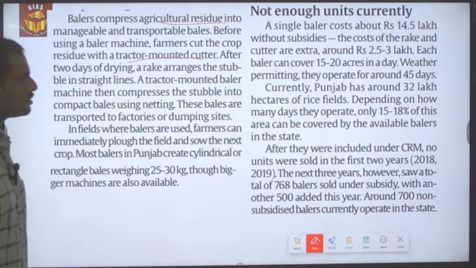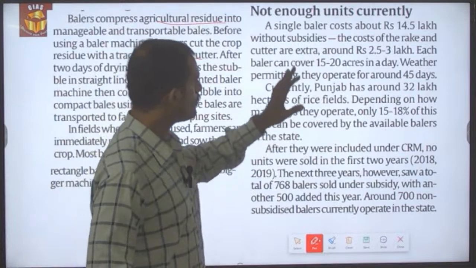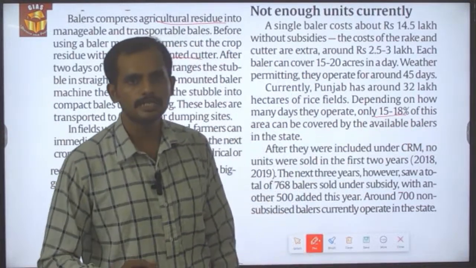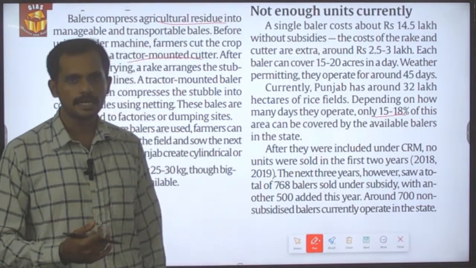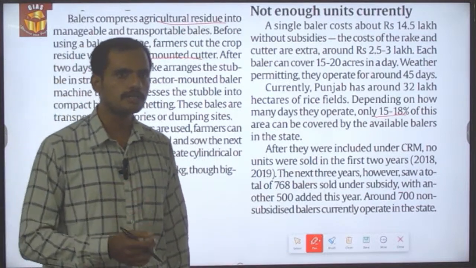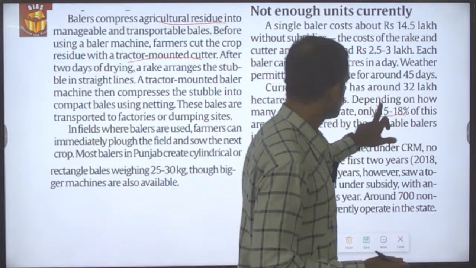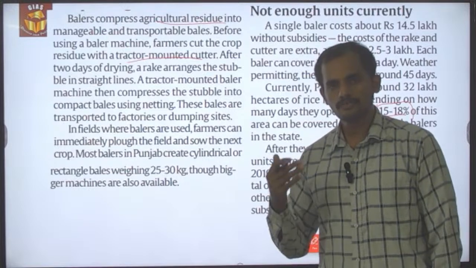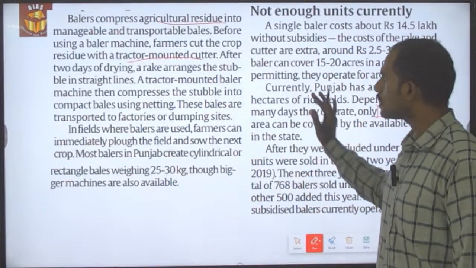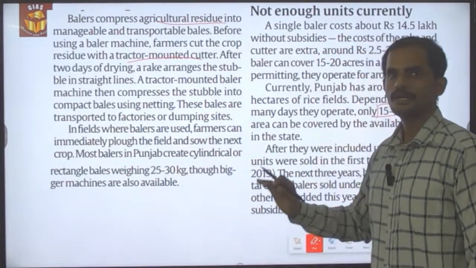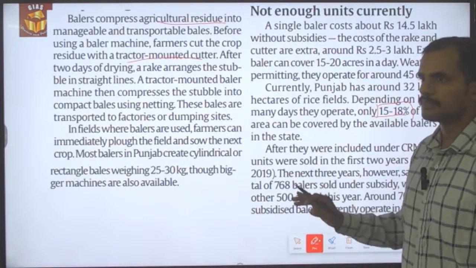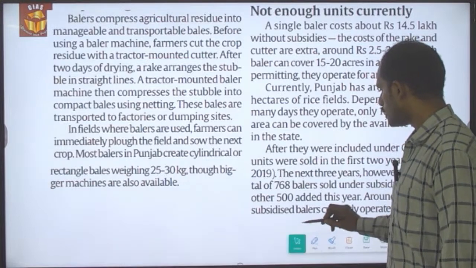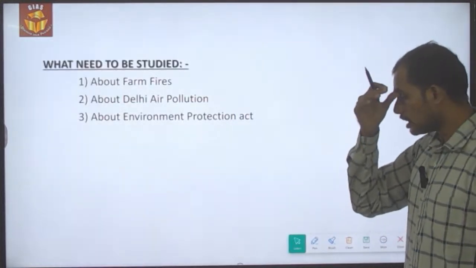According to the data, the available baler machines could cover only 15 to 18% of the farm areas in Punjab. So what the data is saying is that the baler machines are not sufficient to cover the entire agricultural field of Punjab as well as Haryana. So this is what the crop residue management of Punjab is about in relation to the baler machine.